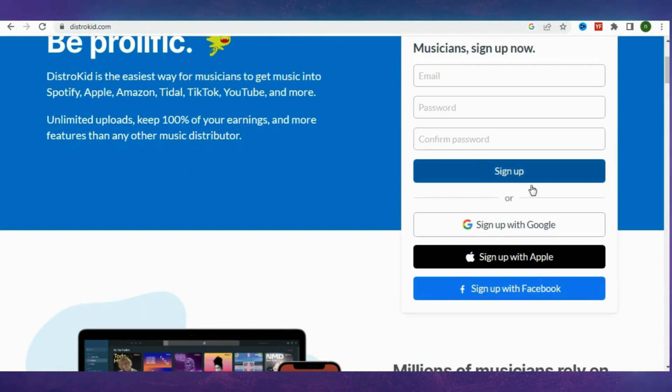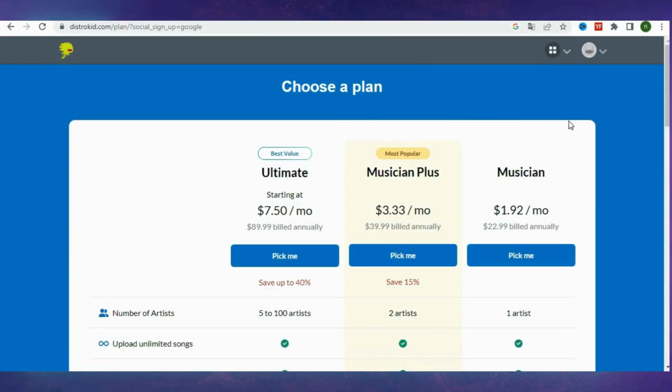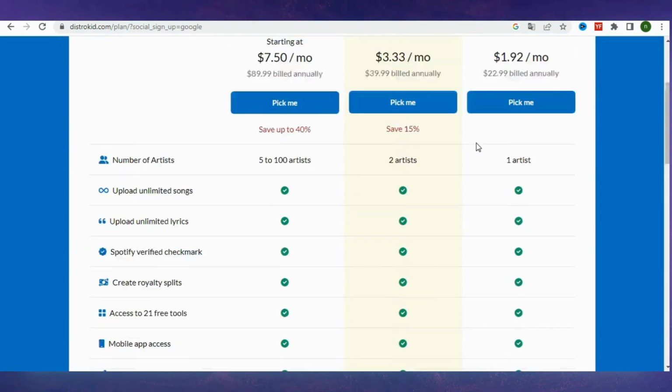Now, simply sign up for an account with your email or Google account. Then proceed to the payment section. If you're just starting, I recommend starting with at least the Musician Plus plan, priced at $40 per year. This allows you to release any number of songs, and they are automatically distributed to all major online streaming platforms.